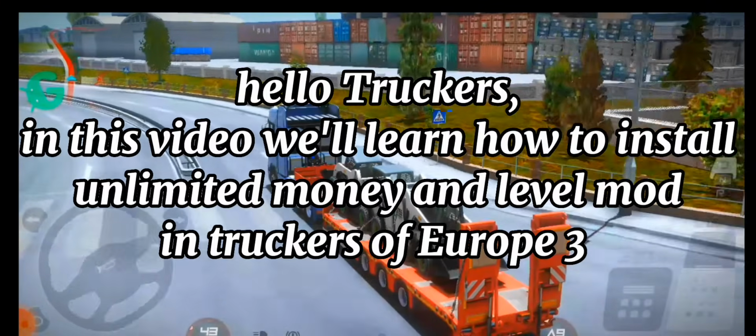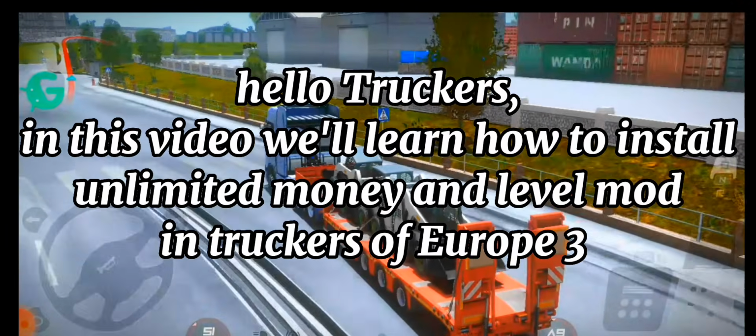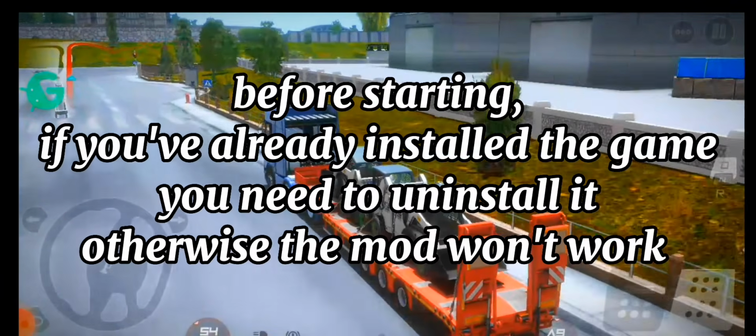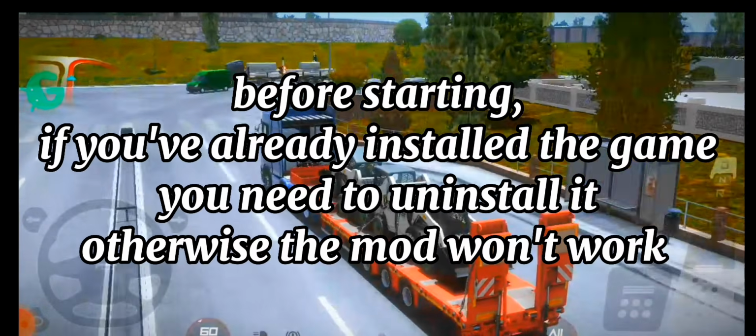Hello truckers, in this video we'll learn how to install Unlimited Money and Level Mod for Truckers of Europe 3. Before starting, if you've already installed the game, you need to uninstall it, otherwise the mod won't work.